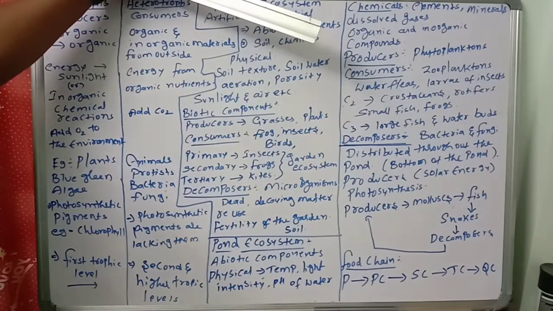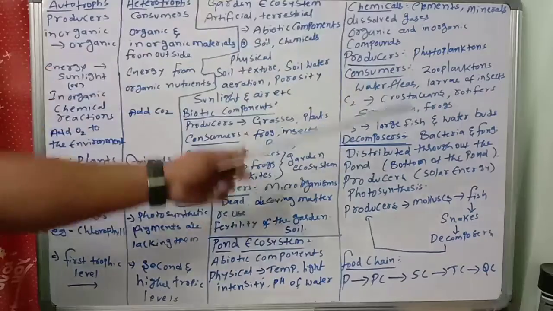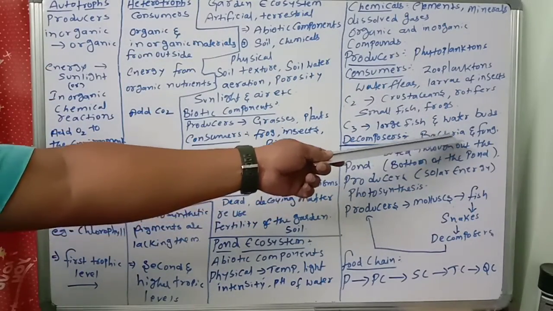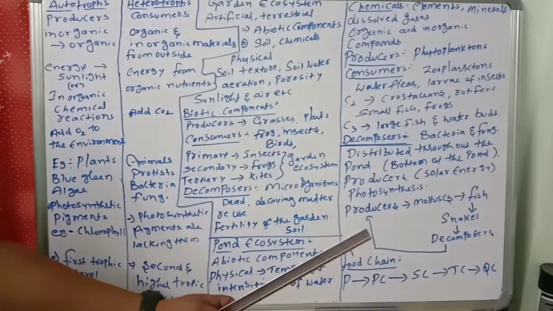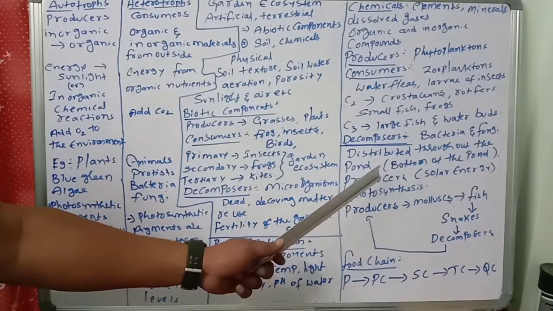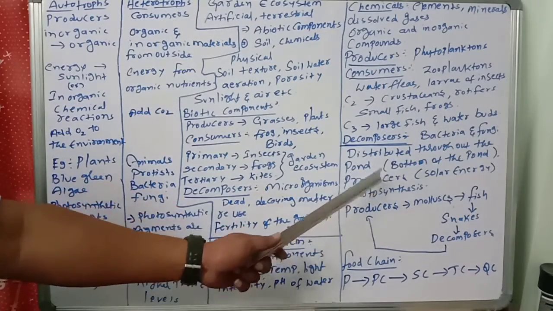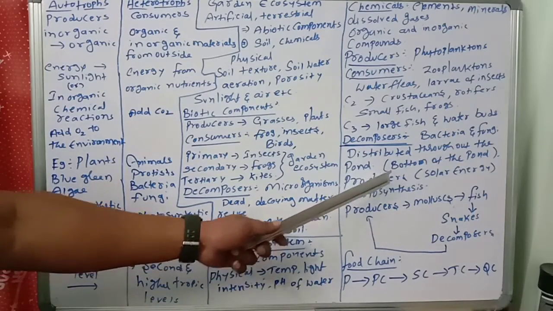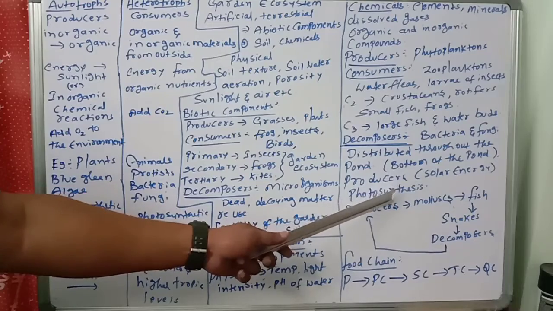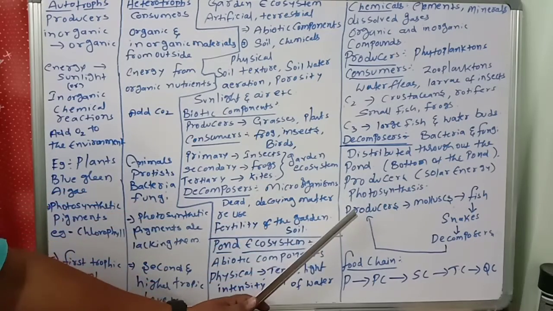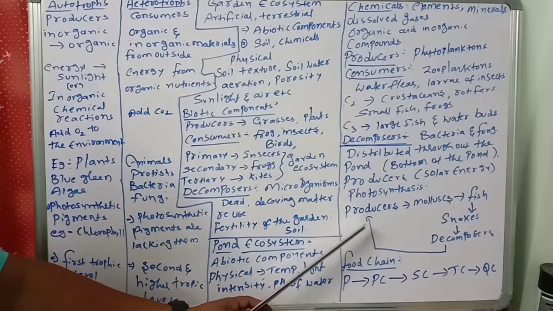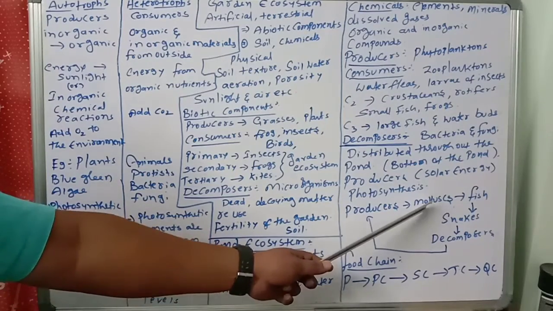What about decomposers? Decomposers also will be there in the pond ecosystem. What are the decomposers? Bacteria and fungi, distributed throughout the pond, especially at the bottom of the pond. Even the producers get energy from where? Solar energy. They perform photosynthesis. These producers are eaten by mollusks, the primary consumers.